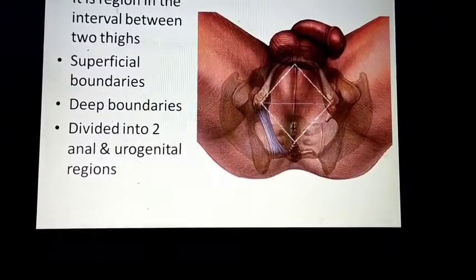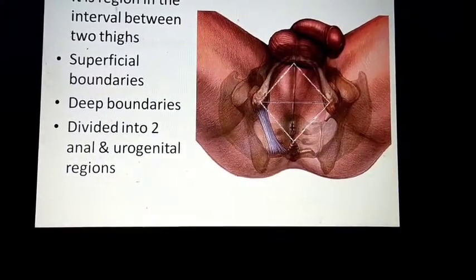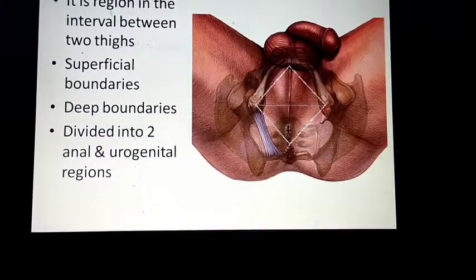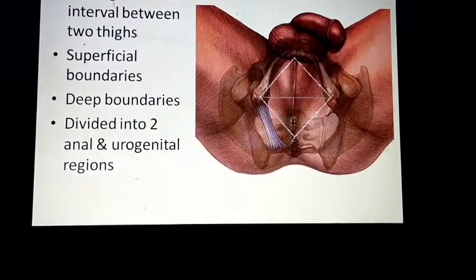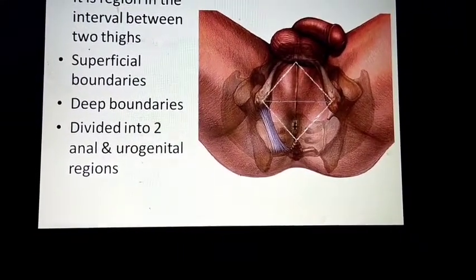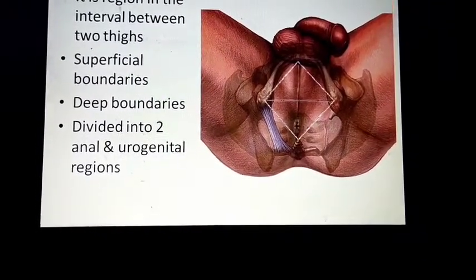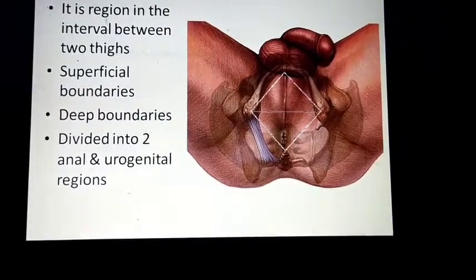It is located between the thighs and represents the most inferior part of the pelvic outlet. The perineum is separated from the pelvic cavity superiorly by the pelvic floor.